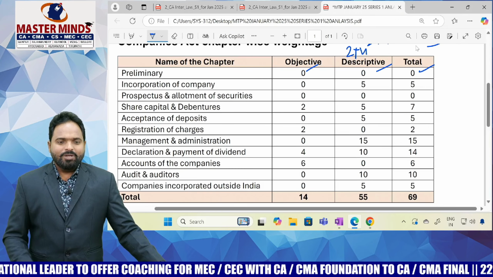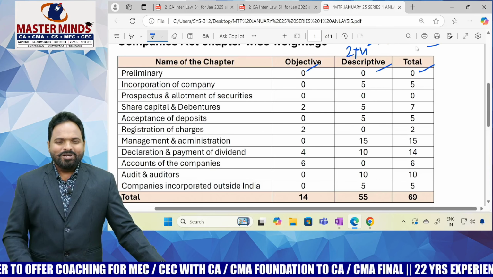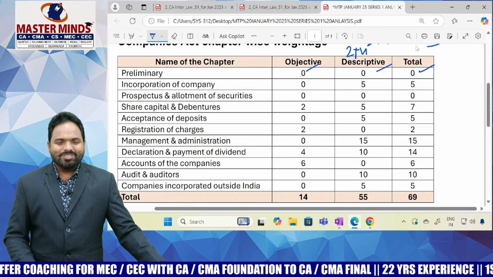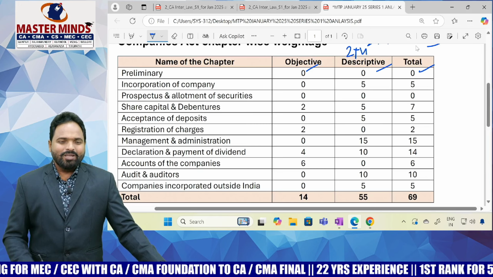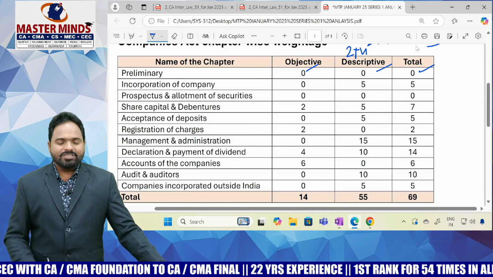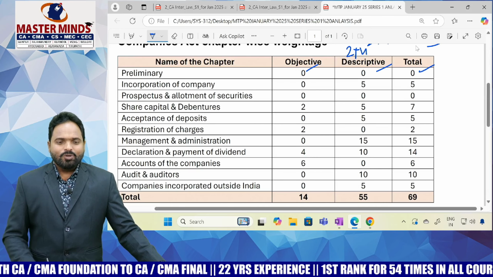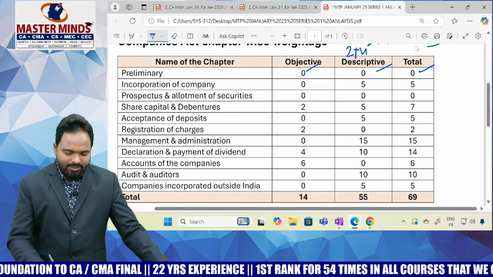Private company, public company, one person company, small company, holding company, subsidiary company, listed company, unlisted company, so many definitions we referred. So total 0.